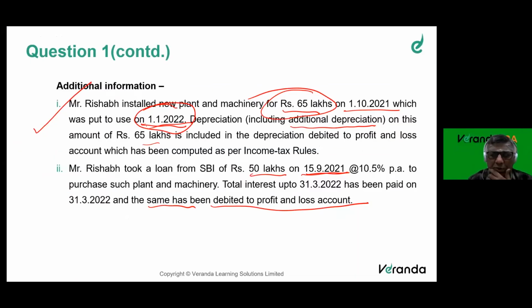Now look at that question. From 15/9/21 to 31/12/21, for this 3.5 months, the interest should not be debited to P&L. It should be capitalized.